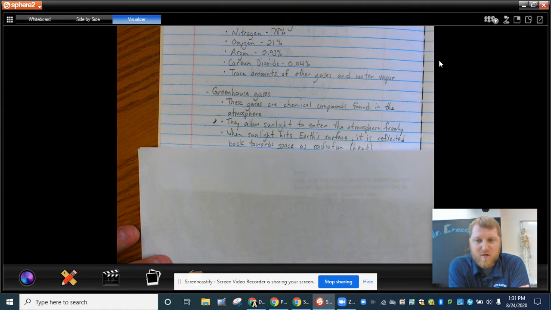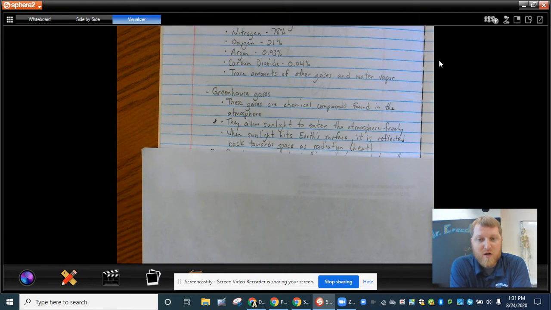When sunlight hits the Earth's surface, it reflects back up towards space as radiation. Radiation is also a scientific term for heat. This creates heat. A lot of times, especially on a paved road, you feel extreme heat coming off of that. That's just a lot of radiation that's bouncing off that road.